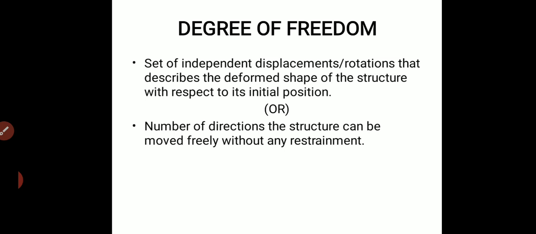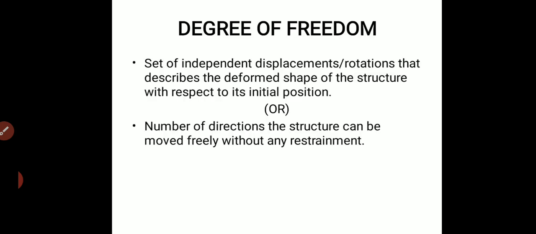As in the case of a two-dimensional structure, each joint will have 3 possible degrees of freedom: 1 in vertical, 1 in horizontal and 1 in rotation. But in the case of a three-dimensional structure, each joint will have 6 degrees of freedom. Okay, so each joint, or rather the free end.